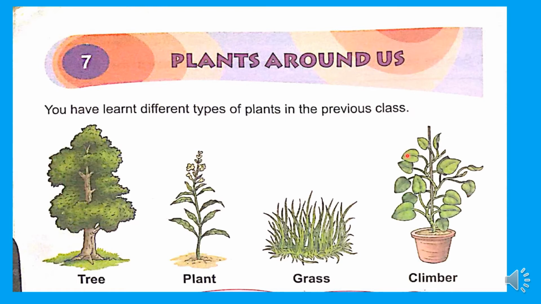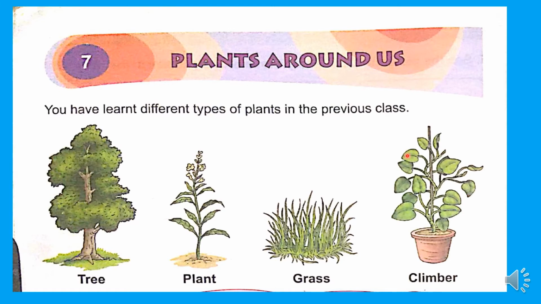Again, we are getting wood, paper, rubber, cotton, oil, spices, so many other things from these plants only. Some plants like tea, neem, tulasi, ginger, garlic we are using for medicinal purposes also. We are taking them as medicine also. Okay, children.